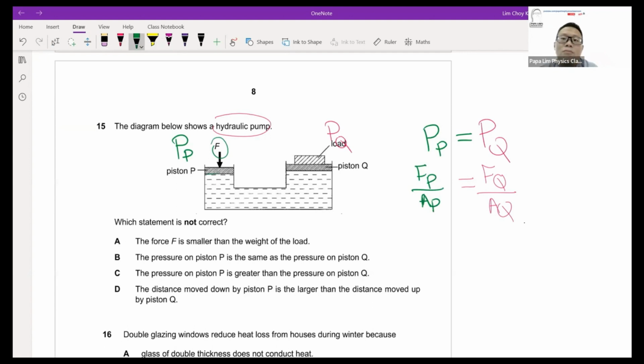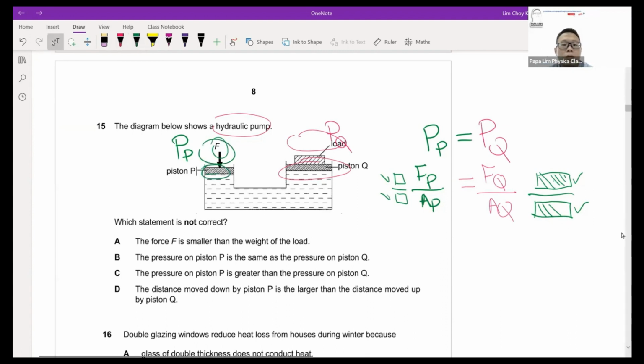So in this case, for the pressure to be the same, if my force and area are small, for them to have the same ratio, I can make the area of Q big, and I will have a bigger force appearing on the other side of the piston. Bigger force, bigger area, but the ratio is still the same as a small force, small area, which we know as the pressure. So basically what you're looking for in hydraulics is that since the pressures are the same, the surface with the big area will have a big force. Surface with a small area will have a small force.